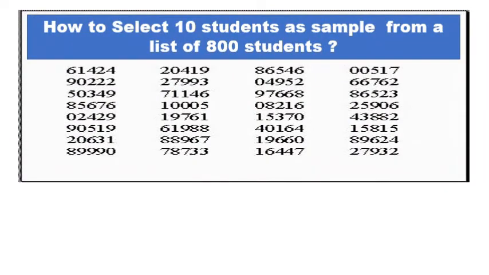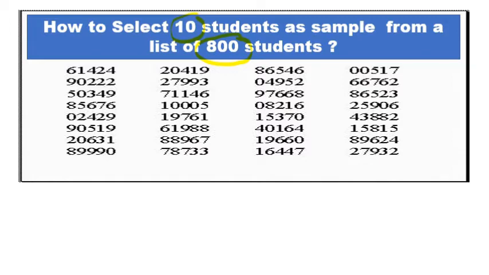Now let us see an example of taking a sample by using a random number table. How to select 10 students as a sample from a list of 800 students. A list of 800 students is available. We want to select 10 students from it. Then how to select these 10 students by using a random number table.